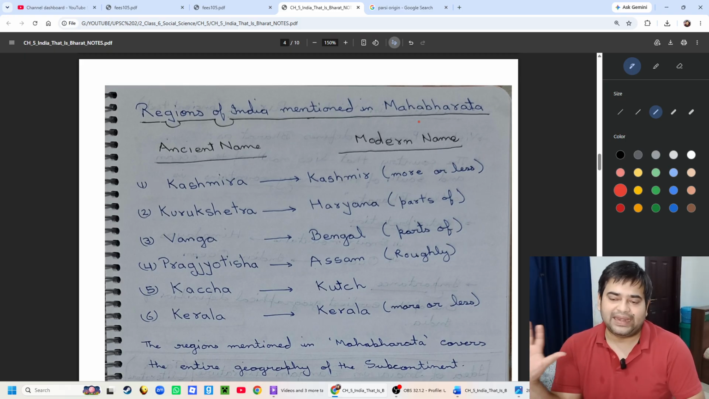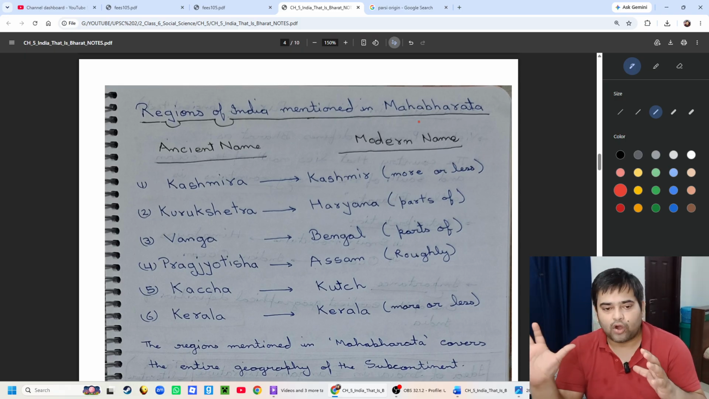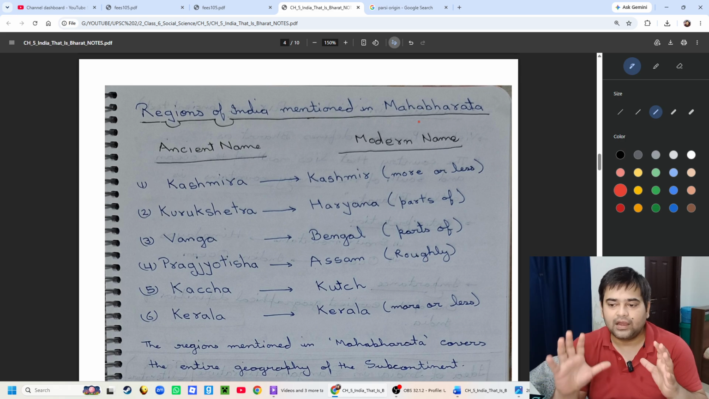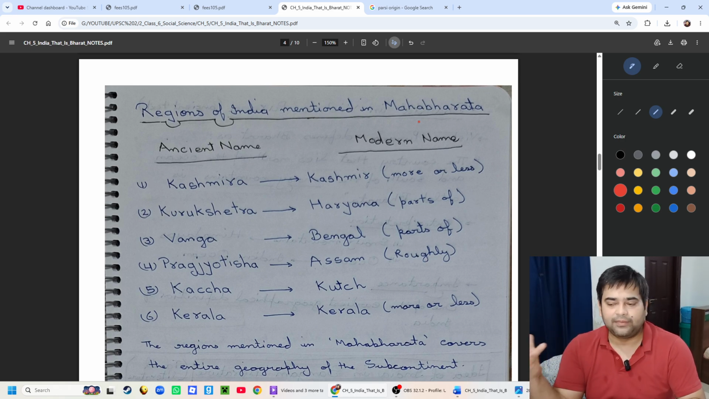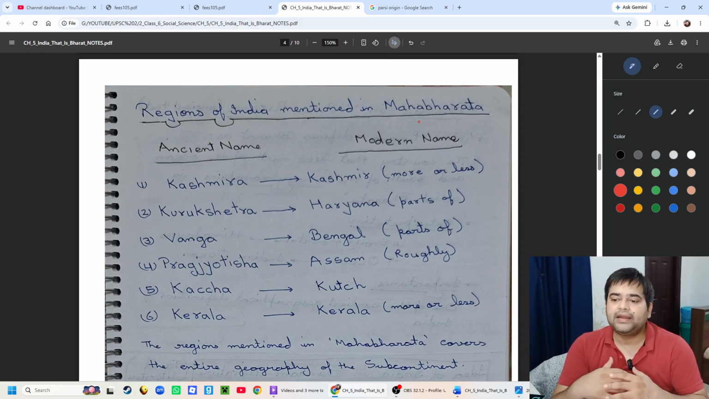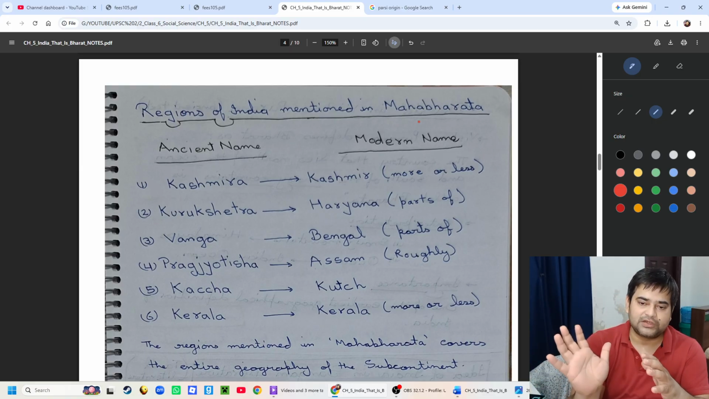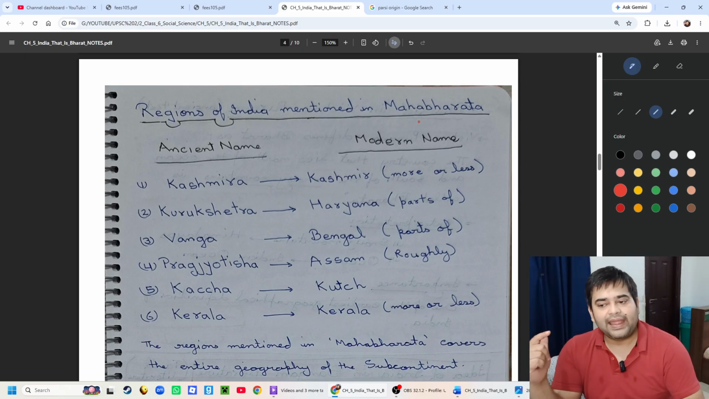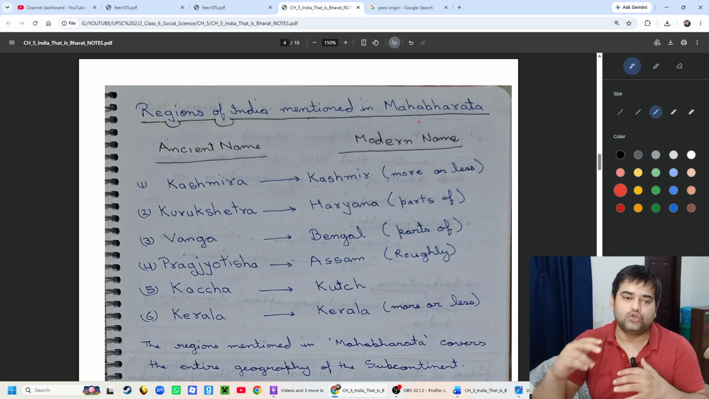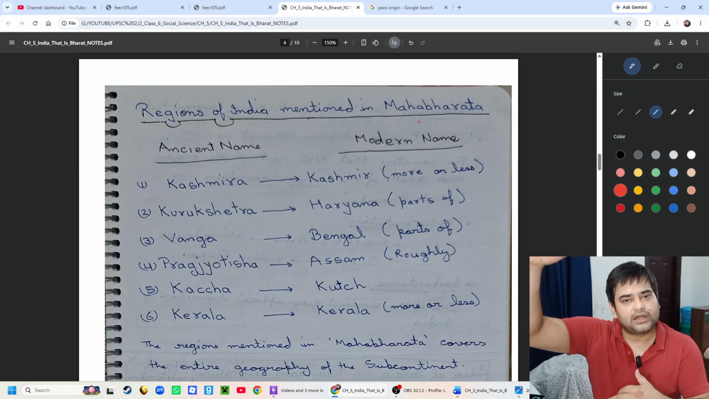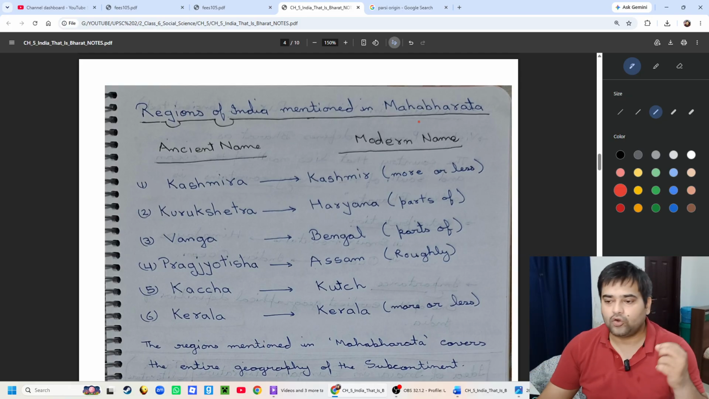Sapta Sindhava was the name of the northwest part of India, where the Rigvedic people were prominent, and that was the land of the seven rivers. It refers to the northwest part of India, while Bharatavarsha and Jambudvipa were associated with the whole Indian subcontinent. Now let's study what other regions of India are mentioned in the Mahabharata.